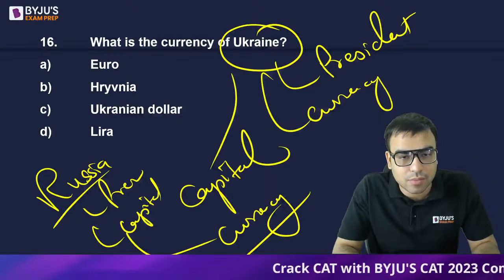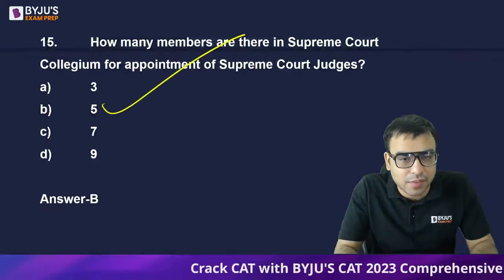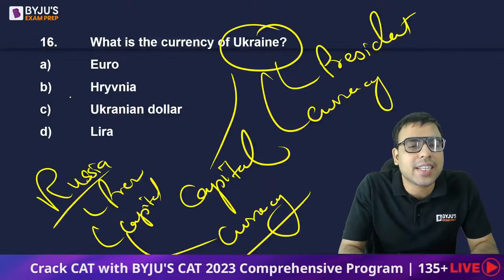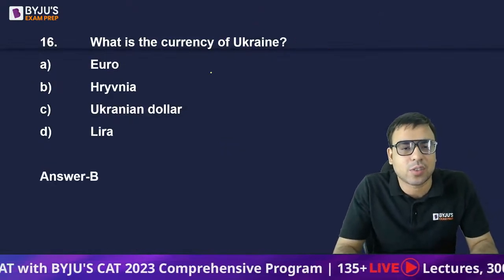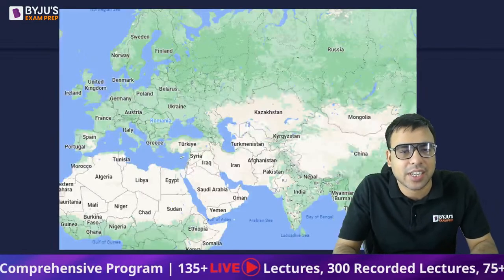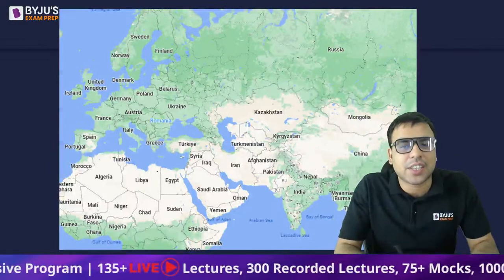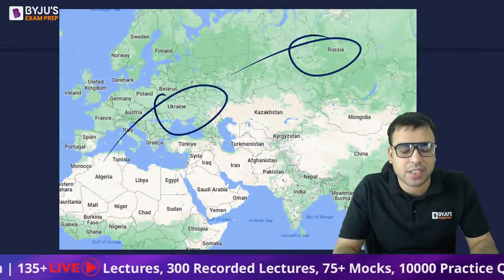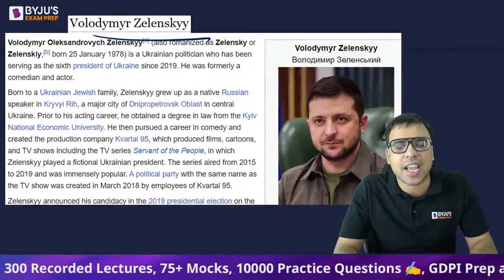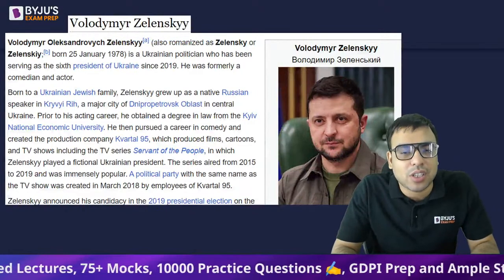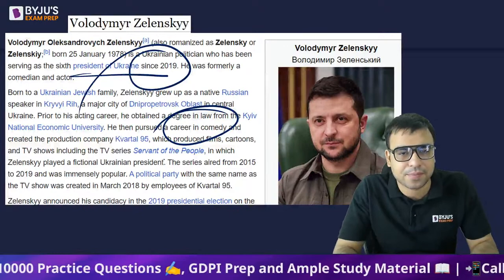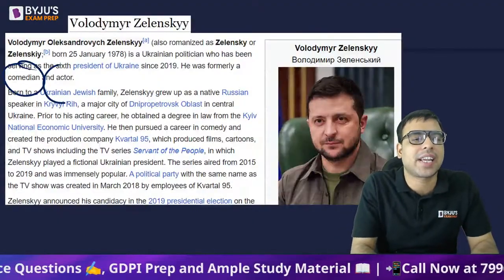Someone had answered it. Yes, Alauddin Haq was right. The currency of Ukraine is hryvnia. So B is the right answer to this question. Just have an idea. It's not C, I wrote Ukraine dollar from my side. It's actually hryvnia. I hope you are aware the Russia-Ukraine war is happening and it is very much in the news, so you should be knowing it. B is the right answer. Volodymyr Zelensky is actually the president of Ukraine, and he was earlier a comedian. Since 2019, he is the president. He was earlier a comedian and actor as well.